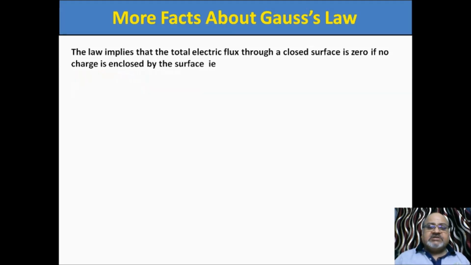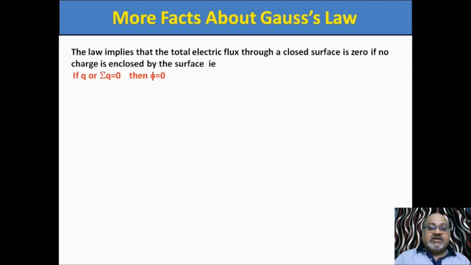Whatever the charge, if it is outside the surface, flux is not linked with the surface. Flux is only linked with the closed surface when there is some net charge inside the closed surface. Gauss law is related with the closed surface and flux. It gives the relationship between flux and the charge.